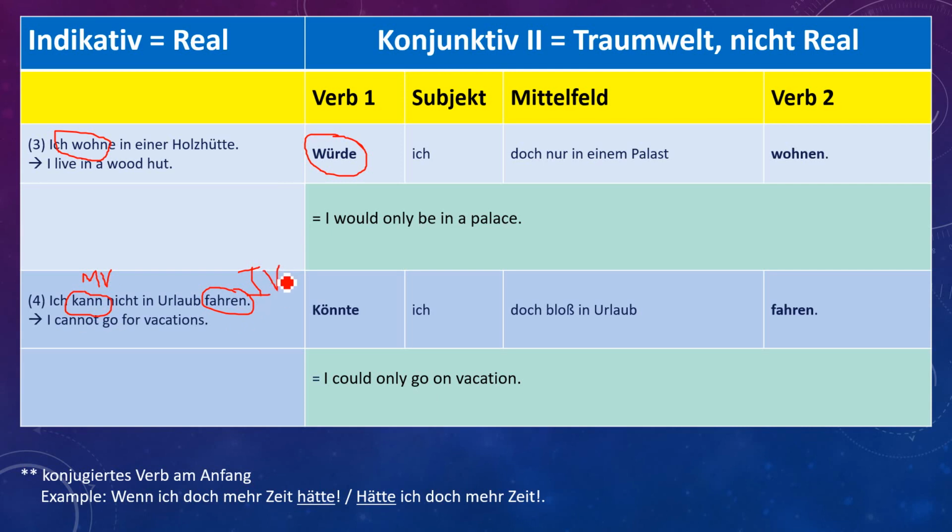That is your reality. Könnte ich doch bloß in Urlaub fahren. I could only go on vacation. Yes, you are just hoping that I wish I could go for vacations. But the reality is that you are not able to go for vacation for any XYZ reason. But that is the real thing. And you are hoping, könnte ich. Yes, I could. Könnte ich doch bloß in Urlaub fahren.